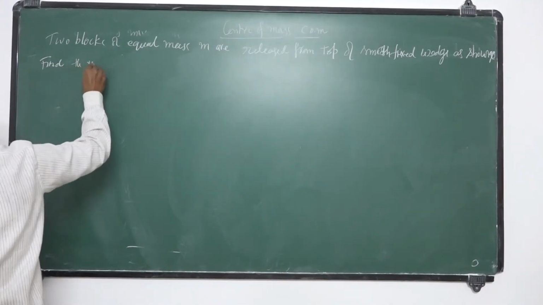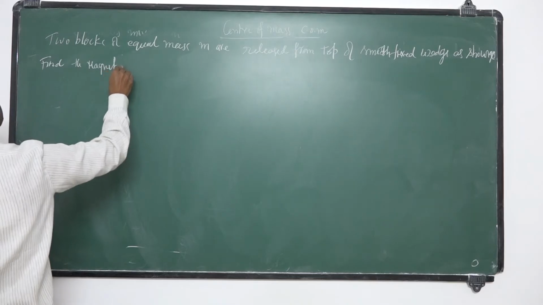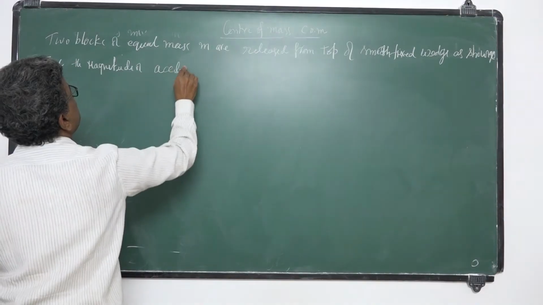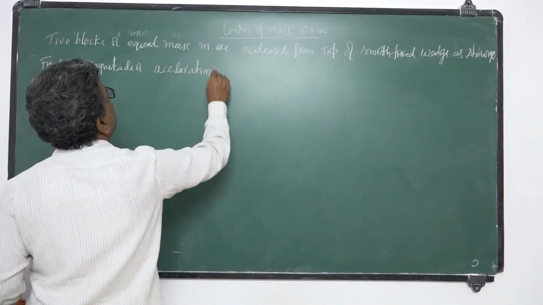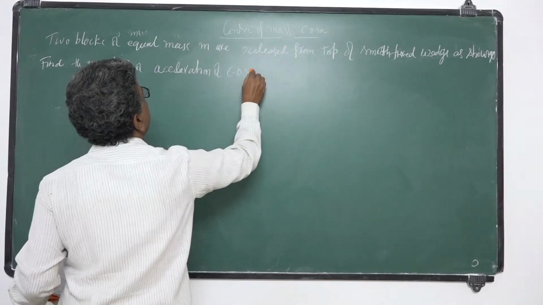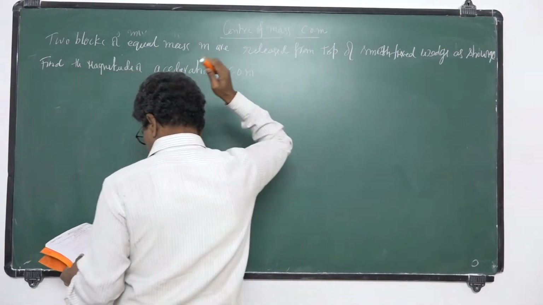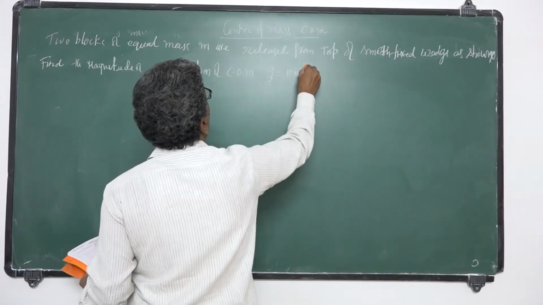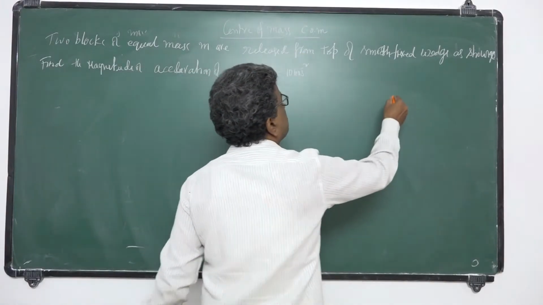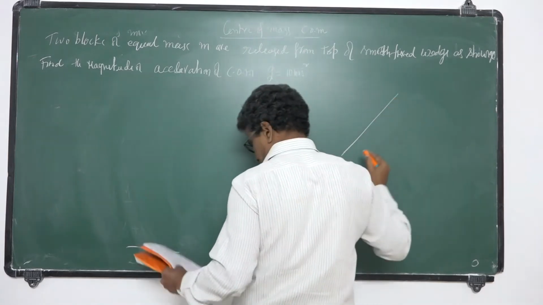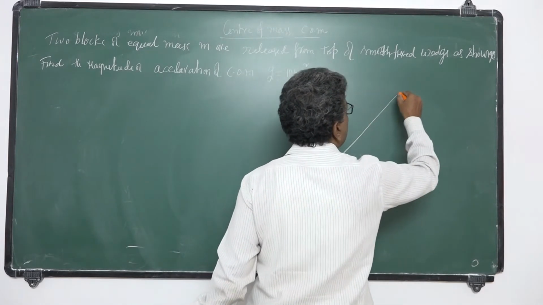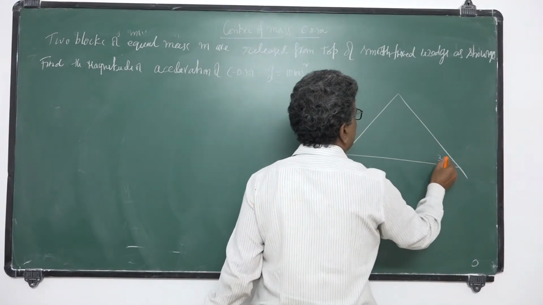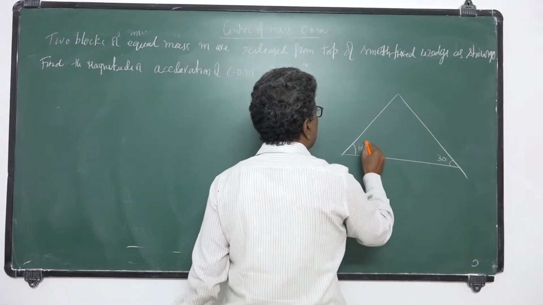Find the magnitude of acceleration of center of mass. Take g equal to 10. So there is a wedge like this. This is 30 degrees, this is 60 degrees.